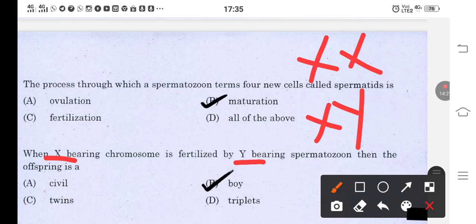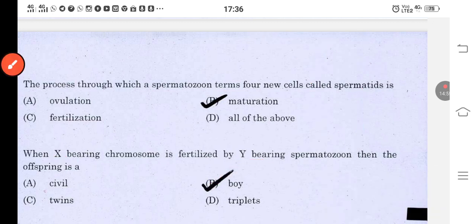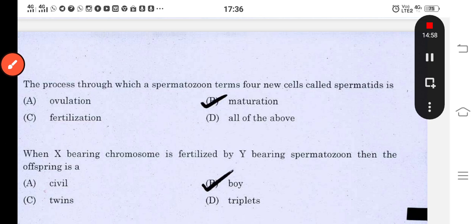The other terms, like twins, are related to the formation of two zygotes. In that also there is a division, monozygotic twins and dizygotic twins. In the same way triplets also, there are monozygotic, dizygotic and mixed triplets. The other terminologies over here will not come. So XY means it is a boy. Okay, thank you friends.